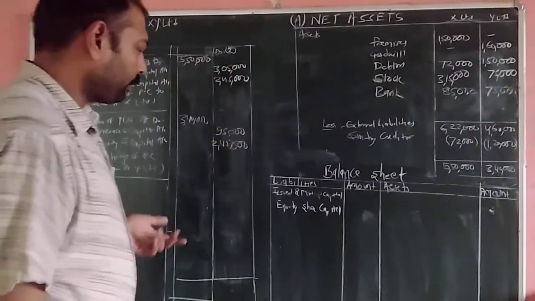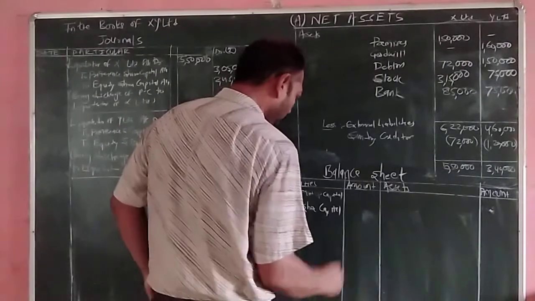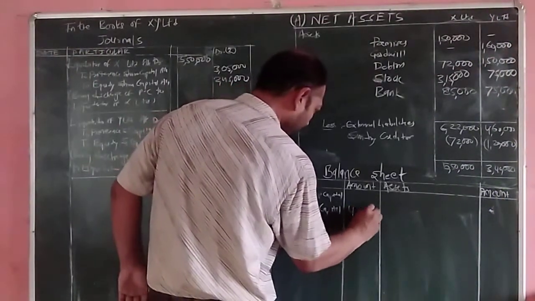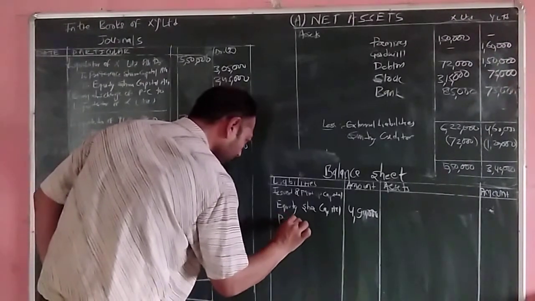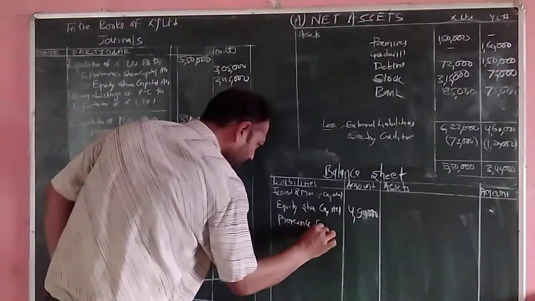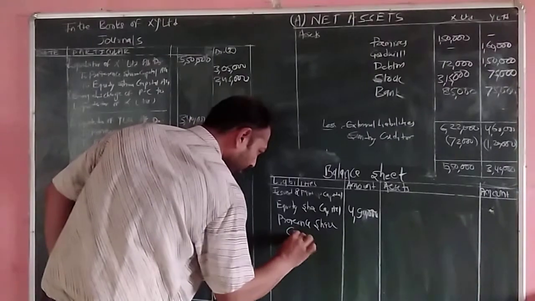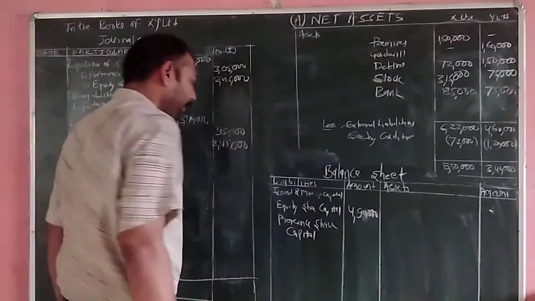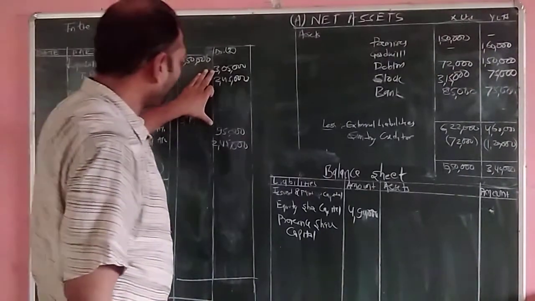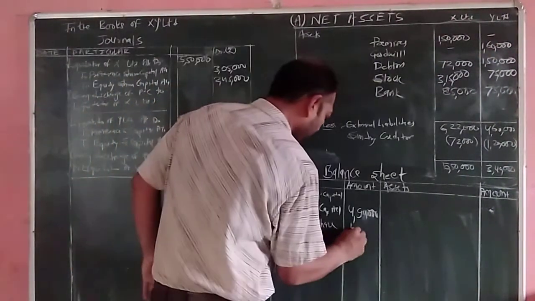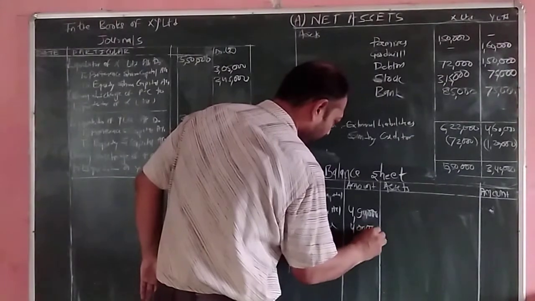So 2,45,000 multiplied by 2 comes to 4,90,000. Then preference share capital: when we total these two amounts of preference capital, it comes to 4 lakh rupees.